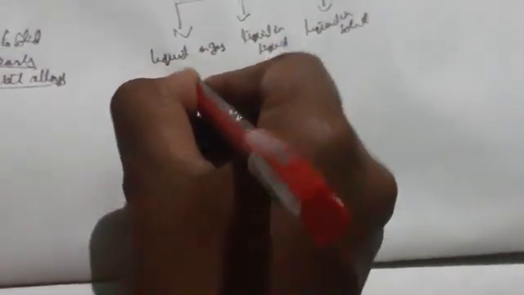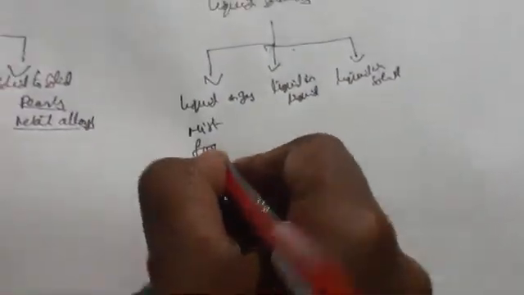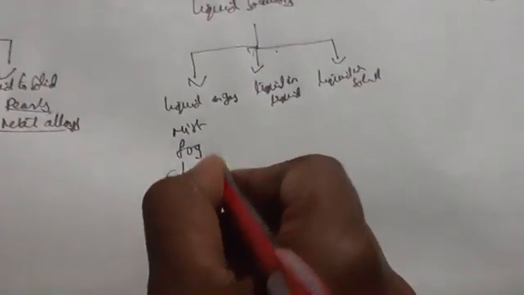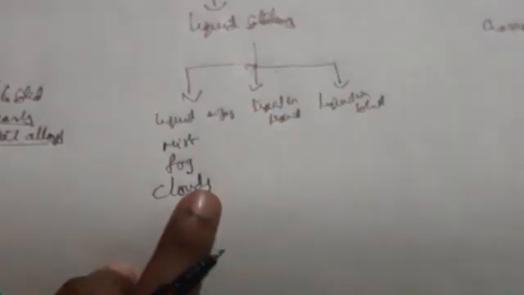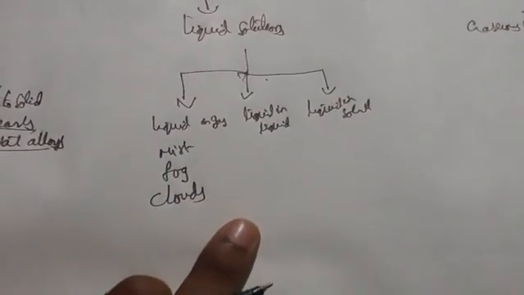Mist, fog, and clouds. If you take clouds, okay, there will be gas particles and also liquid particles in the cloud.